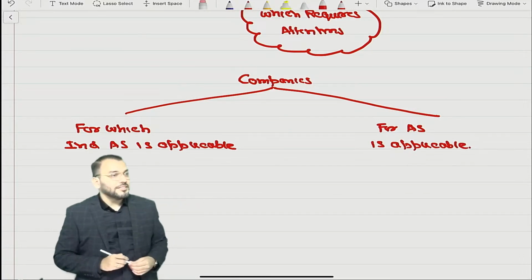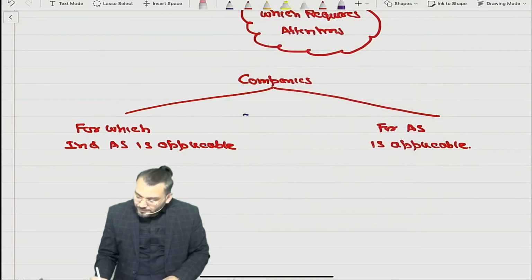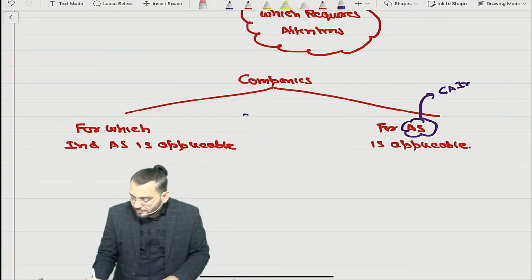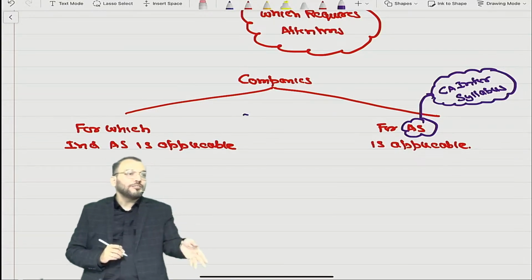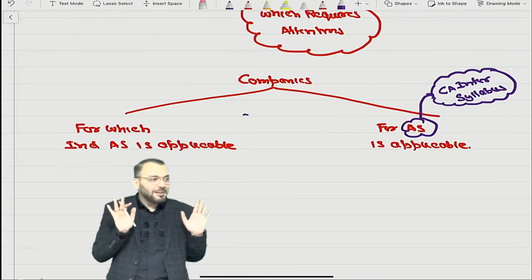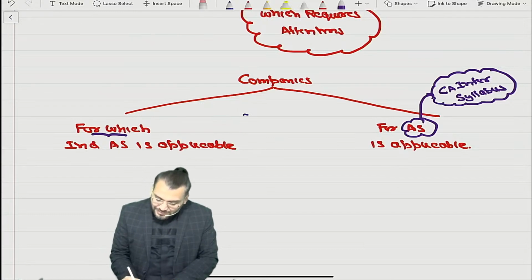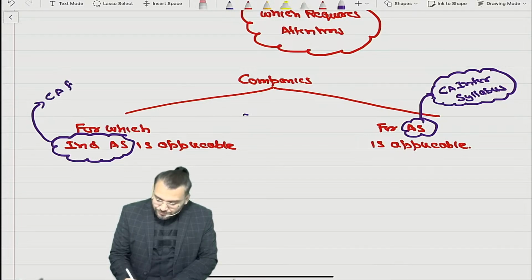Understood? Correct? AS you have already done, where? This AS was a part of CA Inter syllabus. Whether you have understood or not understood, that is not important. Once you pass CA Inter, it means you understood only. Am I right or not? Yes, sir. And this Ind AS will be part of CA Final syllabus.